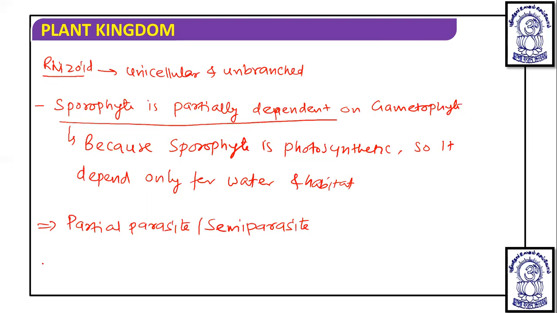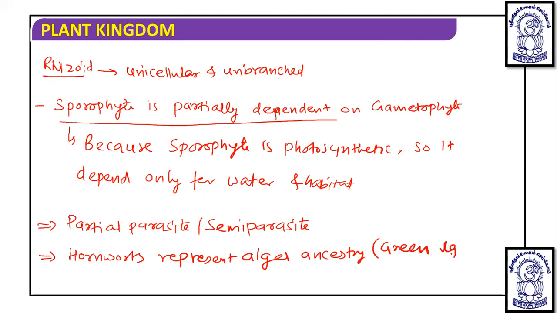Now, one more important point that we are going to discuss is that hornworts or Anthoceros represent algal ancestry, specifically green algae ancestry.